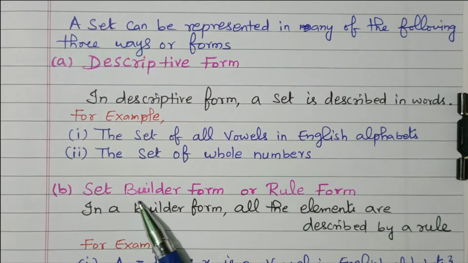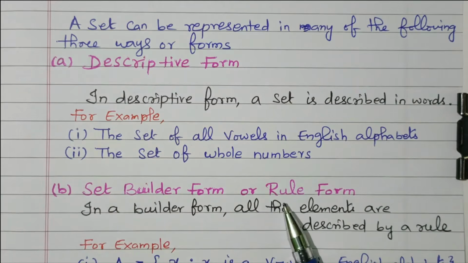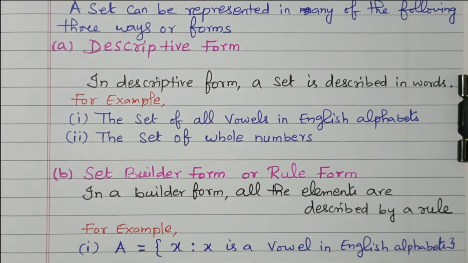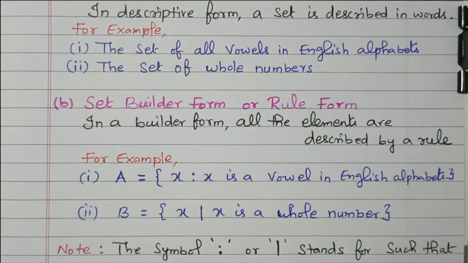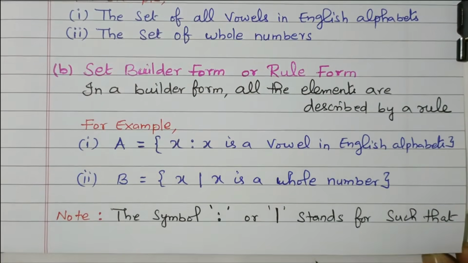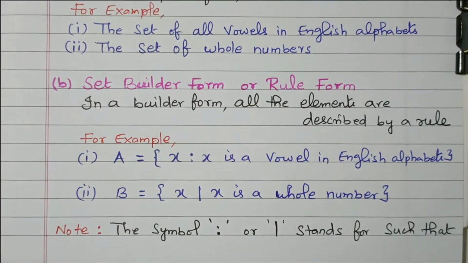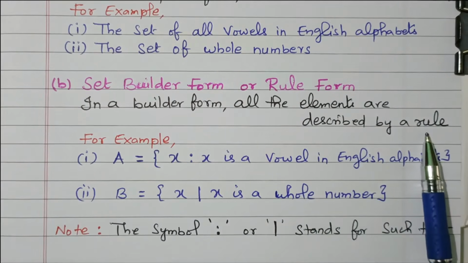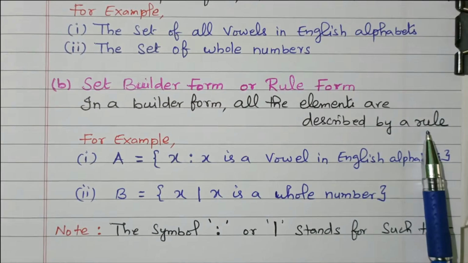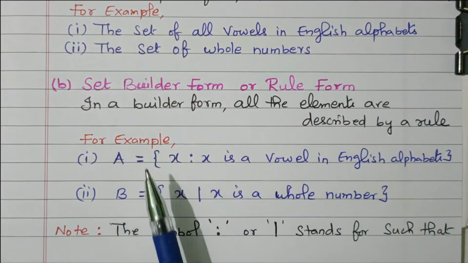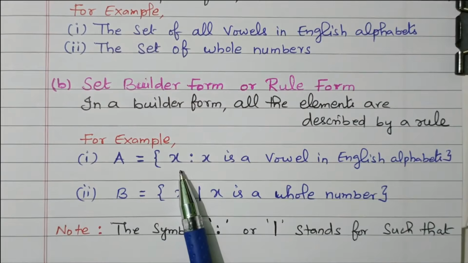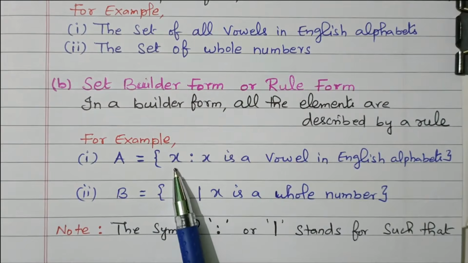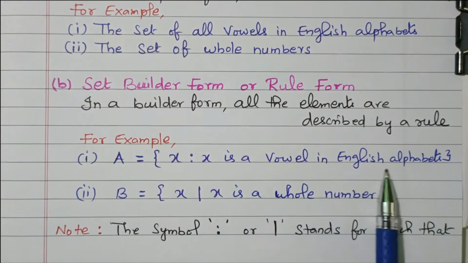The second one is set builder form or rule form. Here the elements will be mentioned. These vowels and numbers are clearly mentioned in the second format. This is called a set builder form or rule form. In a builder form, all elements are described by a rule. Earlier it was described by words, now it is described by the rule. See the first example. A equal to the set of x, where x is a vowel in the English alphabet.